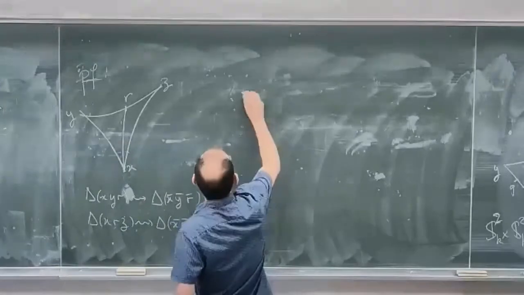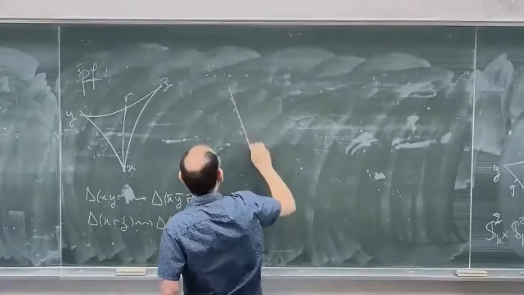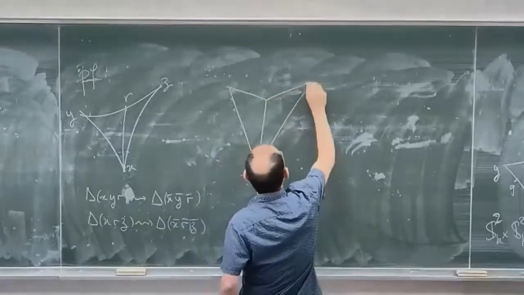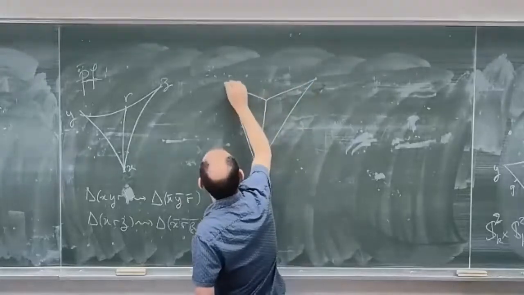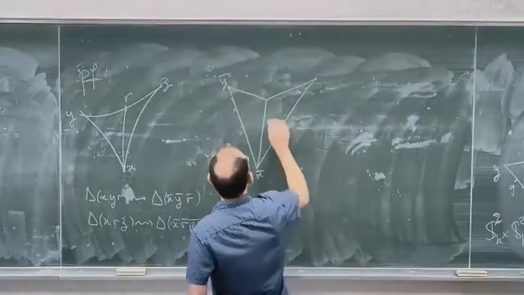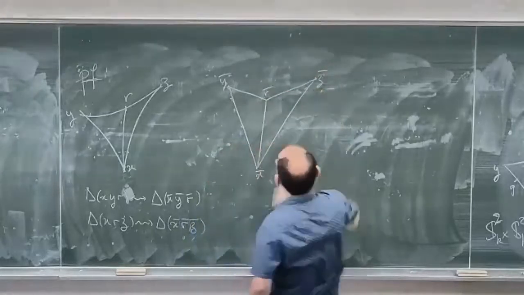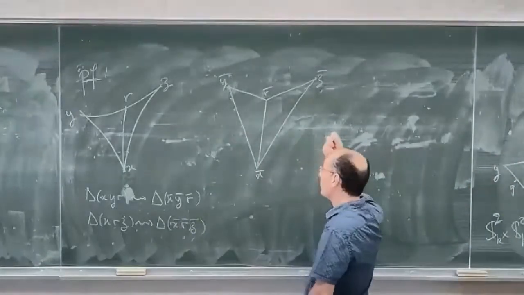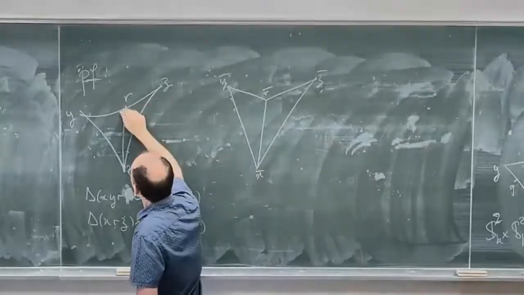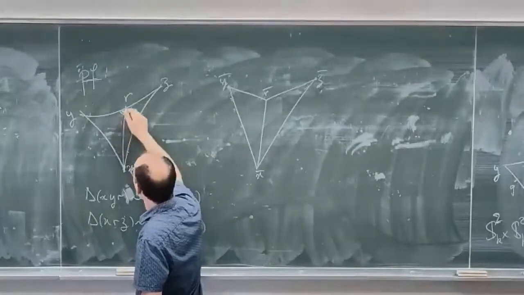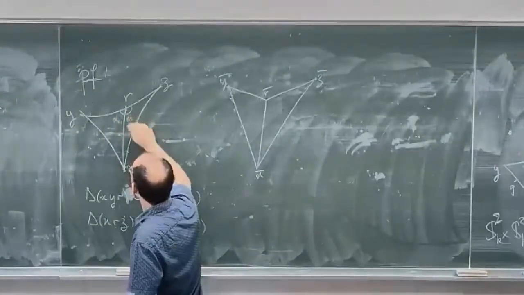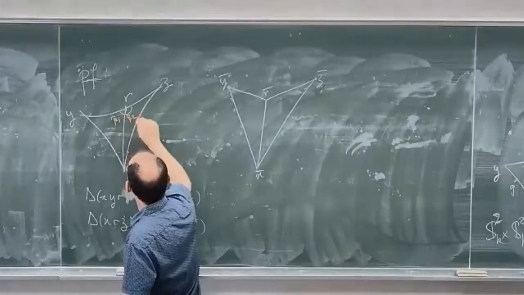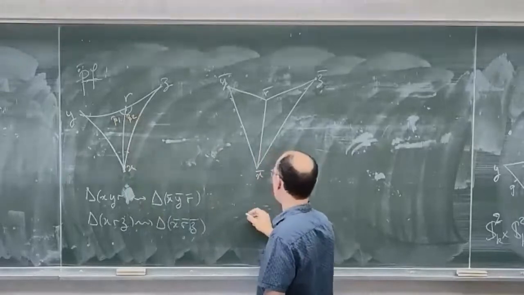So Y bar, X bar, R bar, and Z bar. And once I made this picture, you know that I will use some Alexandrov lemma. What I also get is that here, the sum of these two angles, say alpha 1, alpha 2, beta 1 and beta 2, I know that the sum of the two is greater than pi.